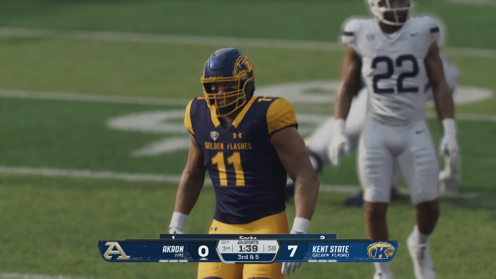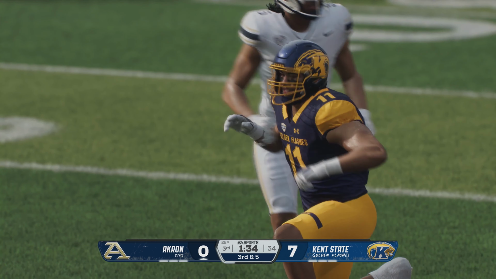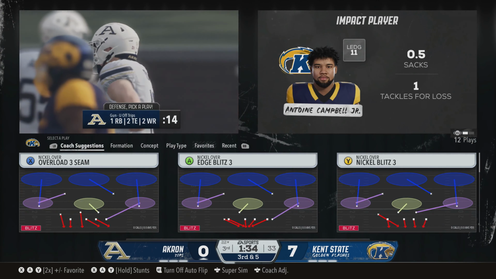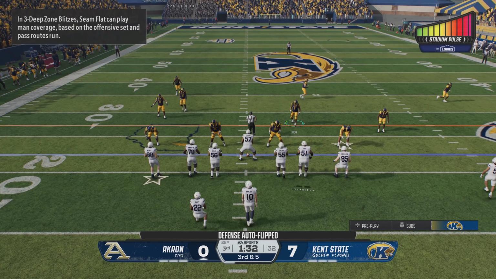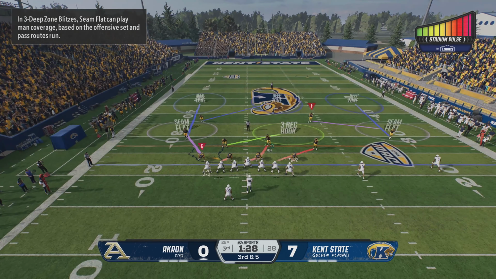Swarm with a pass rush. A sack. Well, that takes the wind right out of your sails. This offense is trying to find a way to get back into this game, and another pressure and a sack against their quarterback. That sack sets up an important third down.